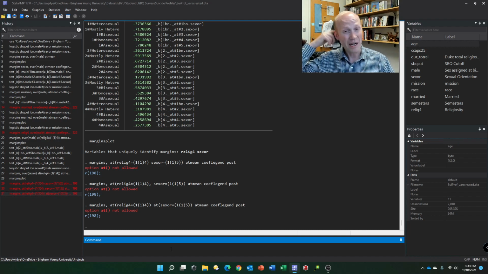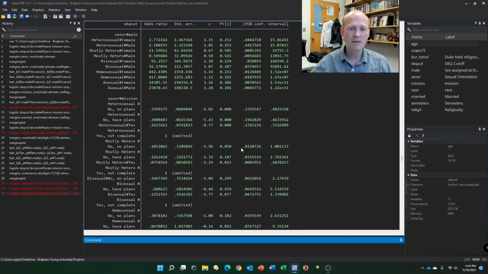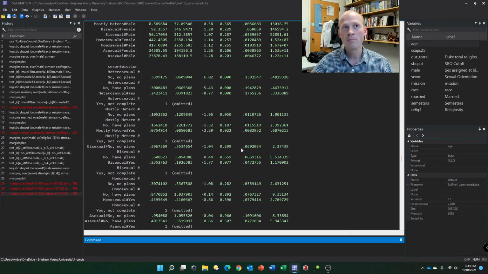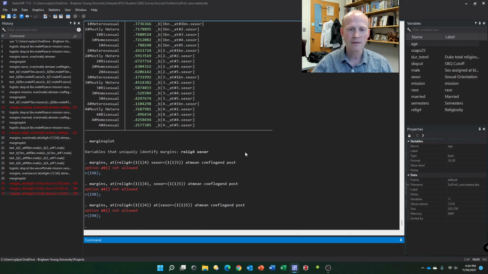But that's basically what I think we might want to do with this. What are the predictors? What are the significant predictors of it? And do those predictors differ by gender or sexual orientation? We can take a look at that and delve into that to come up with some pretty interesting connections there. Anyway, so that's what I've been up to, and I think that might be the direction we want to go in. These kinds of results, but let me know what you think.